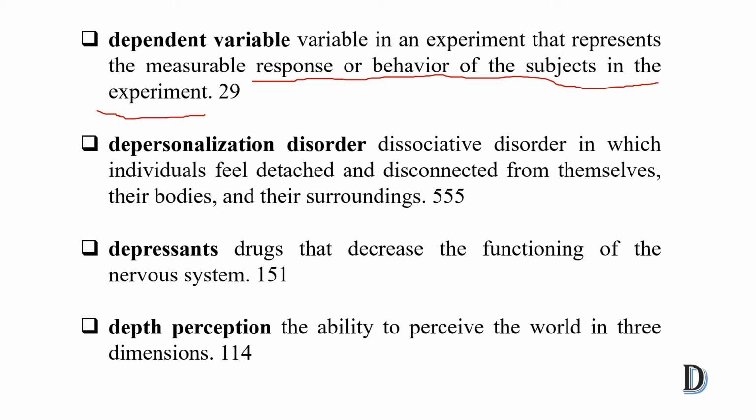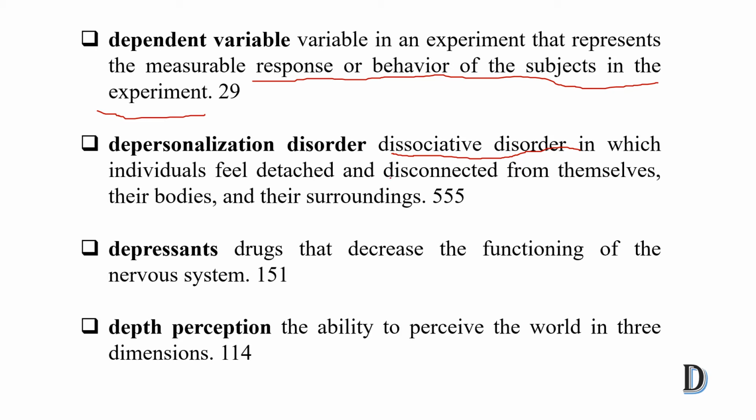Next is depersonalization disorder. This is a kind of dissociative disorder. It is also written here. This is the dissociative disorder in which an individual feels detached and disconnected from their self. The person thinks he is not available.